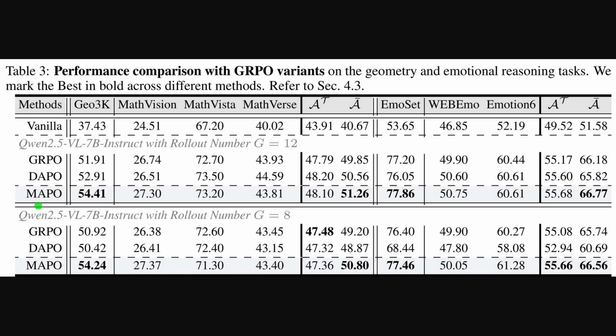So Table 3 reports head-to-head results across math and emotion benchmarks. With G equals 12, GO3K reaches 54.41%, topping both GRPO and DAPO. The math average rises to 51.26%, which indicates better generalization across the 3 out-of-domain sets. On emo set, accuracy peaks at 77.86%. The out-of-domain average reaches 55.68%, which supports the claim of steadier training. With G equals 8, GO3K still attains 54.24%, showing gains even with fewer rollouts.